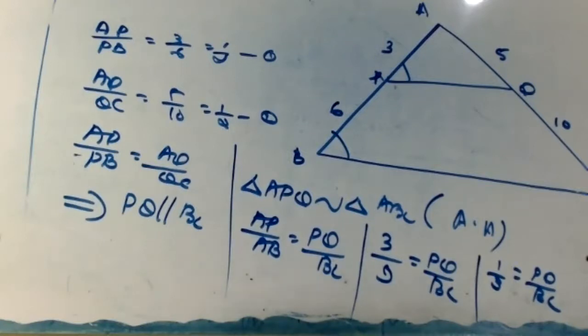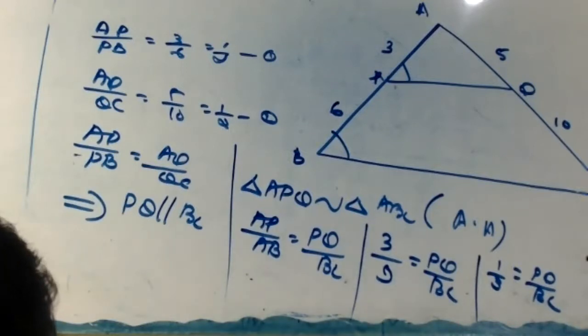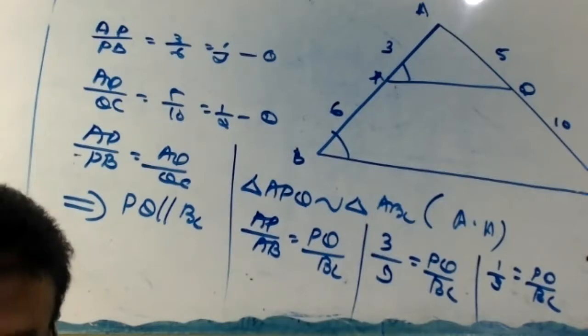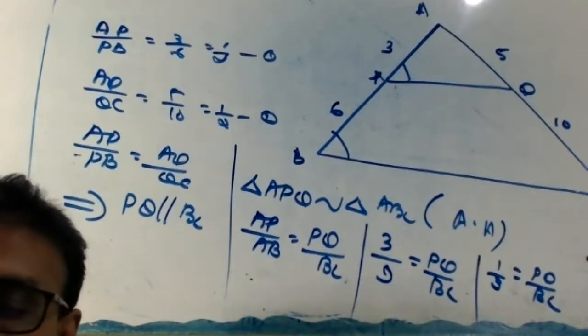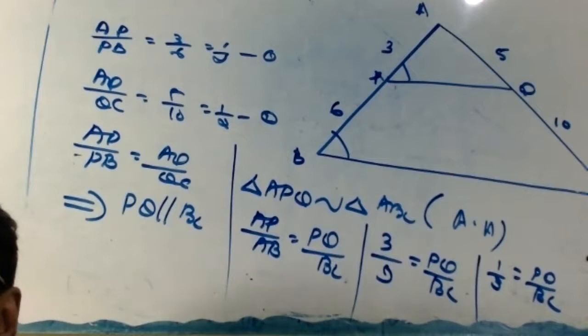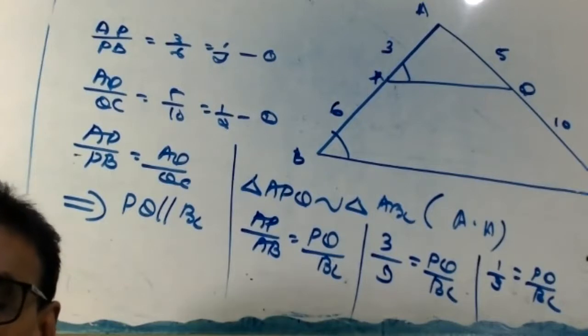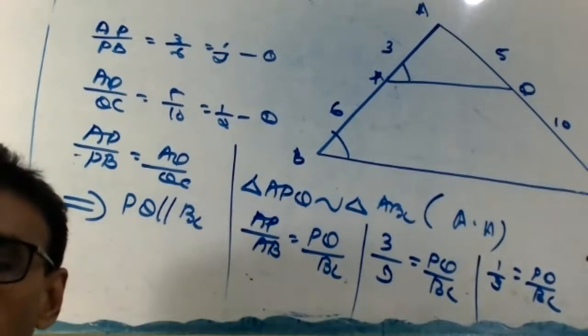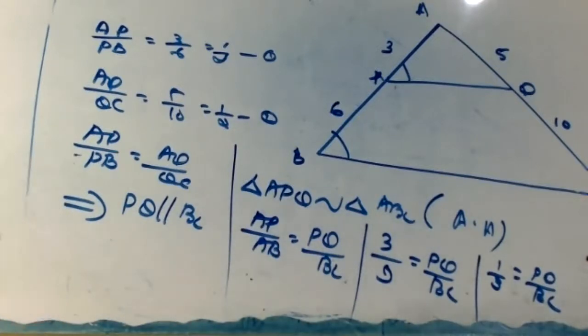Prove that DF into EF equal to FB into FA. Okay, you draw and try yourself.